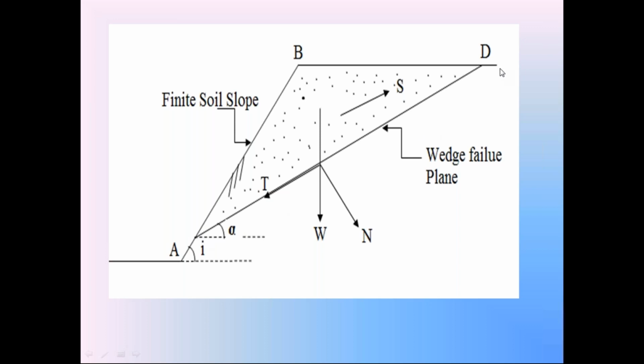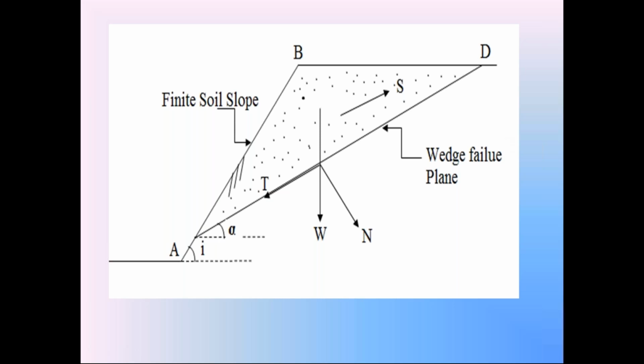Find out the area of the soil wedge. Calculate the weight of that soil wedge. Resolve that weight into two components. Find out the length of the failure surface. Calculate the shear strength S. Find out the factor of safety for that failure surface. Then take a third failure surface, repeat the same process, and find out the factor of safety.